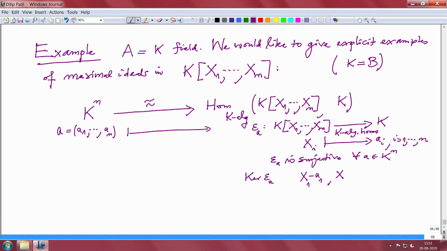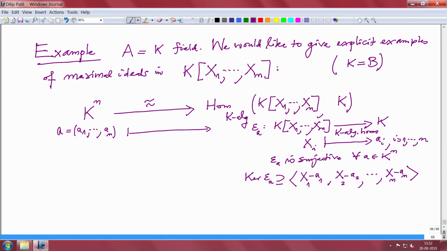Similarly, x2 minus a2 and so on, xn minus an, all these linear polynomials are in this kernel, and therefore the ideal generated by these polynomials, which is the smallest ideal containing them, is also in the kernel, so this inclusion is obvious.